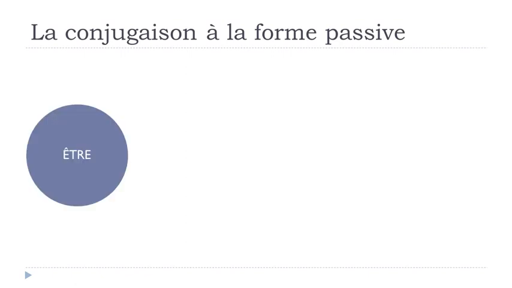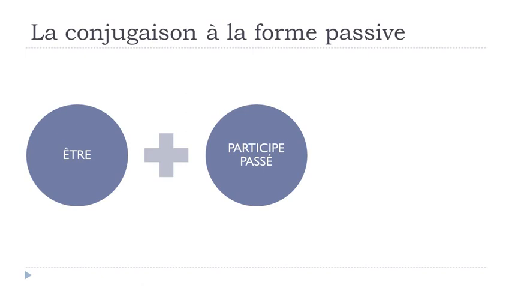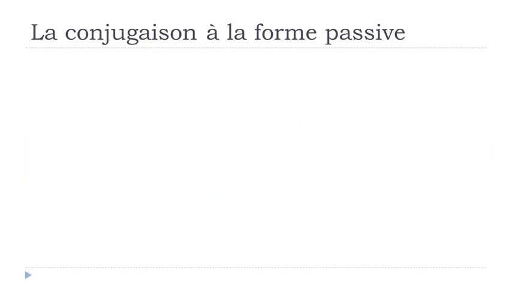So remember that if you want to construct this forme passive, then the first thing will be être, and this verb être will be changed according to whether it's présent, futur, passé composé, etc. And then after that you will put the participe passé form, okay, to get your passive form. Alright, so that's it.